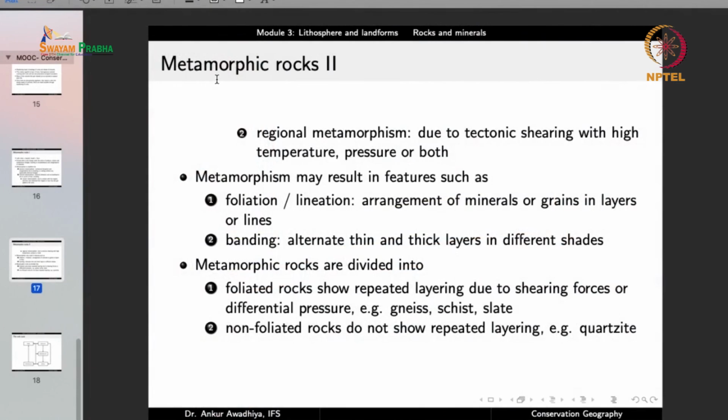And metamorphic rocks are divided into foliated rocks that show these layering arrangements due to shearing forces or differential pressure, and non-foliated rocks that do not show these layers. So foliated rocks include gneiss, schist, and slate, and non-foliated rocks include things like quartzite. So in this way, the metamorphic rocks can be formed through the action of pressure, volume, and temperature changes on existing rocks. And these existing rocks may be igneous rocks or sedimentary rocks or metamorphic rocks.